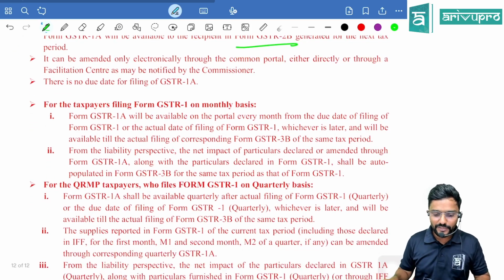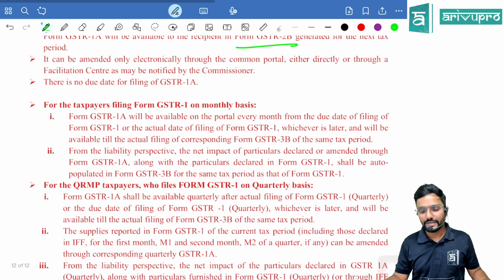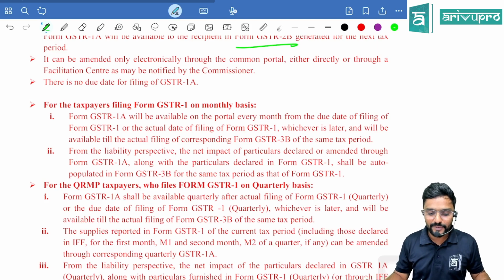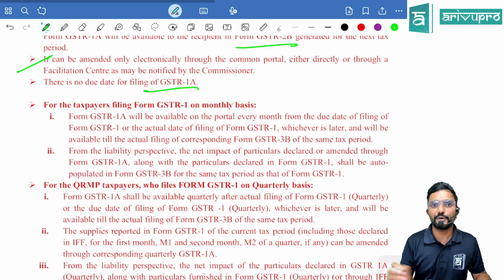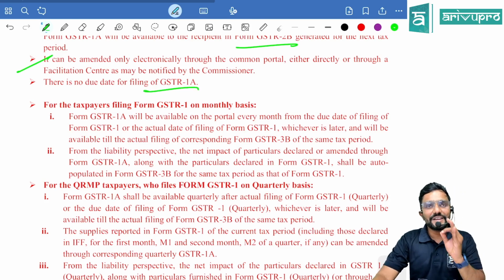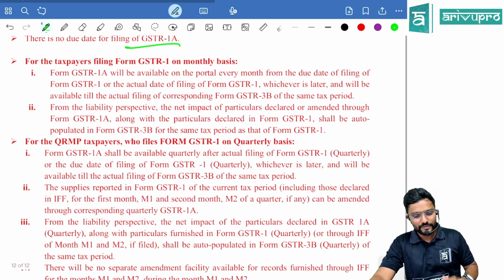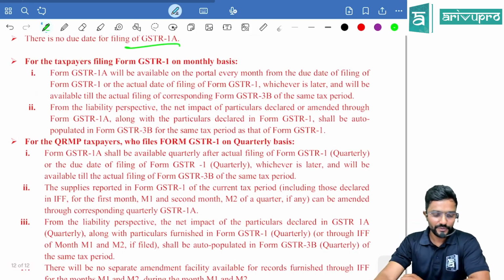It can be amended only electronically through the common portal, either directly or through a facilitation center, as may be notified by the commissioner. And for 1A, there is no specified due date. But the amendment through 1A has to be done before filing 3B. After filing 3B, the doors for 1A will get closed automatically.